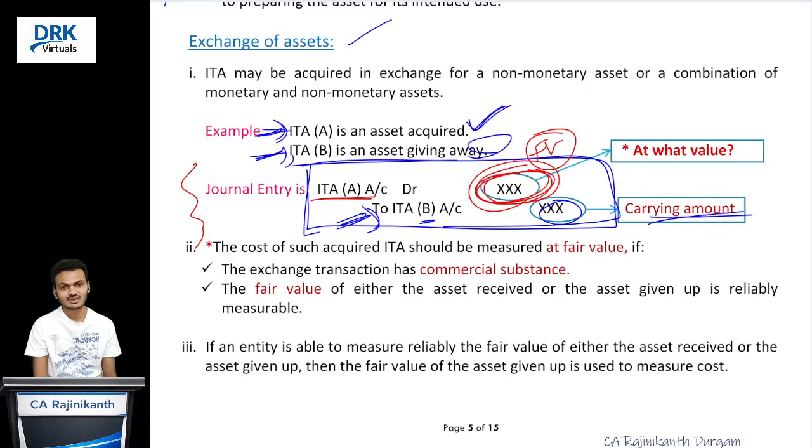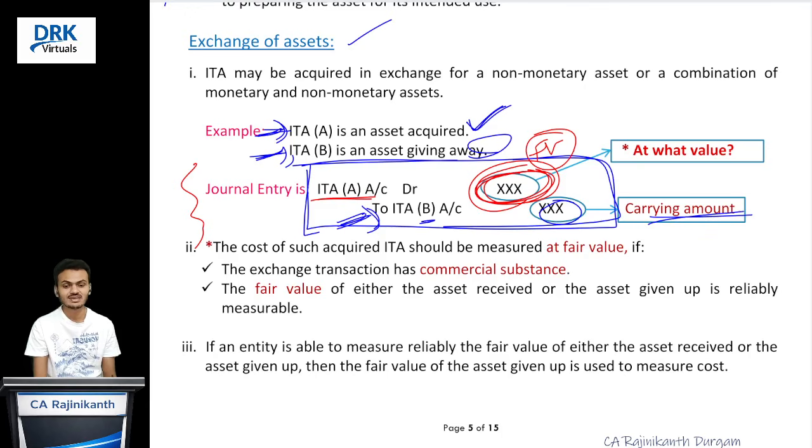That's it. One more thing here. If the fair value of the asset that we are acquiring is more clearly evident compared to the fair value of the asset that we are giving up, in that case, recognize at the fair value of the asset that we are acquiring. That is what the standard is saying. So, in this case, accounting is completely based upon two conditions, correct? Commercial substance and fair value.